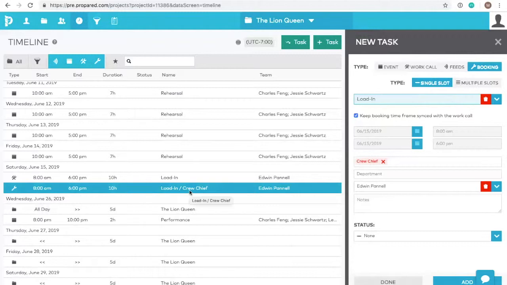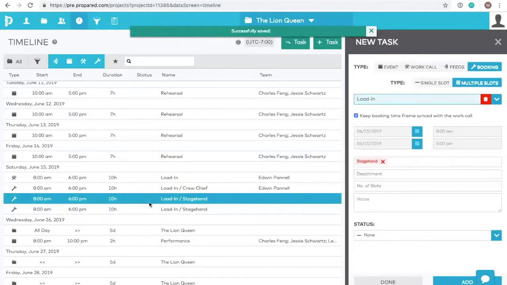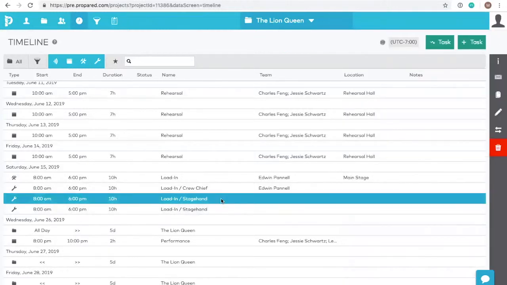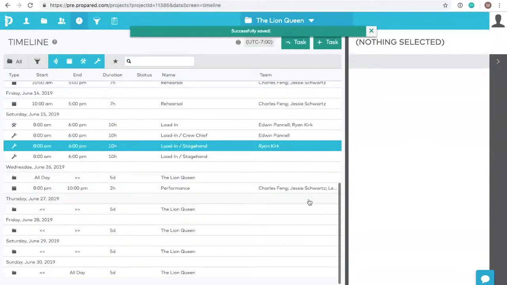Now let's add 2 empty stagehand slots. First, click on Multiple Slot, change the role to stagehand, and type the number 2 into the field that says Number of Slots. Hit Add, and voila! You can see on the left 2 empty slots have been created. Now let's pop in some names of stagehands that we initially want to reach out to. Click on a booking, click Edit, and pop in that person, and then click Save. Let's do it again for the other booking as well.